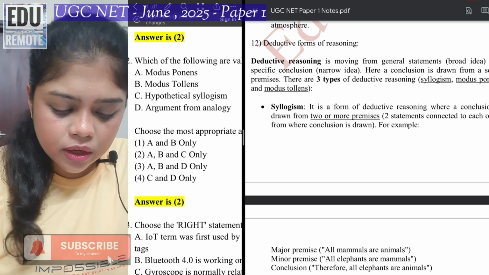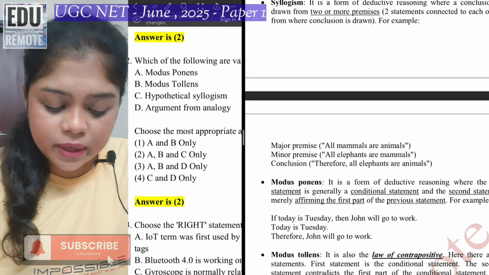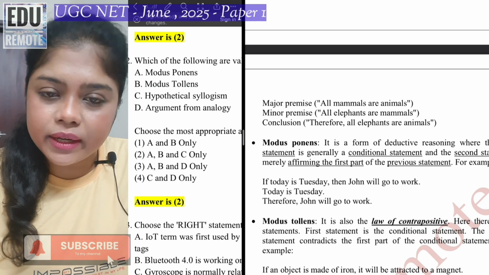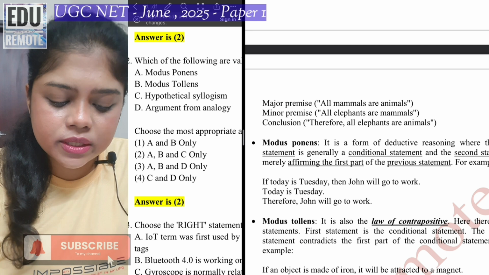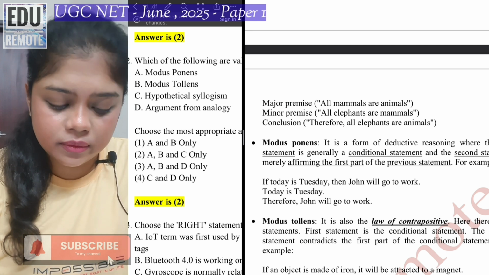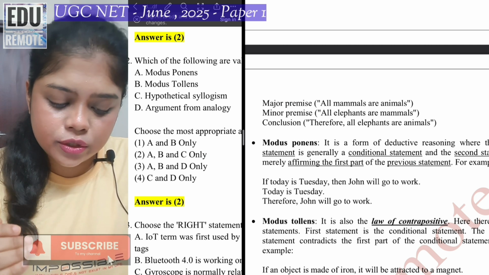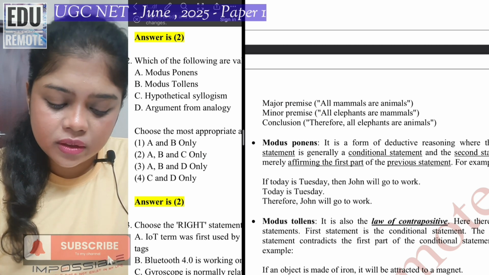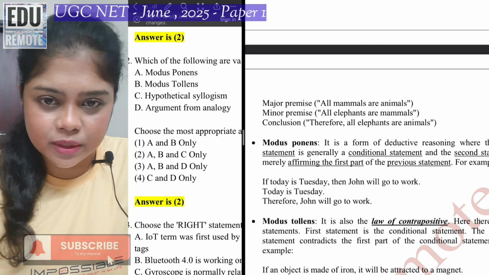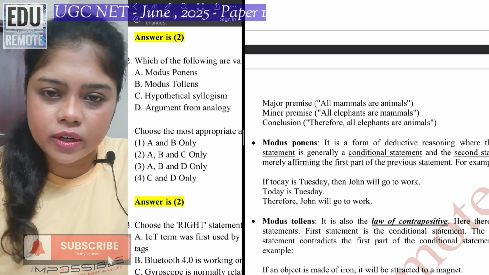For example, consider this example. The first statement is called the major premise and the second one the minor premise. The first one says all mammals are animals. The second statement, all elephants are mammals. So based on these 2, the conclusion is therefore all elephants are animals. This is syllogism. The next type is modus ponens.